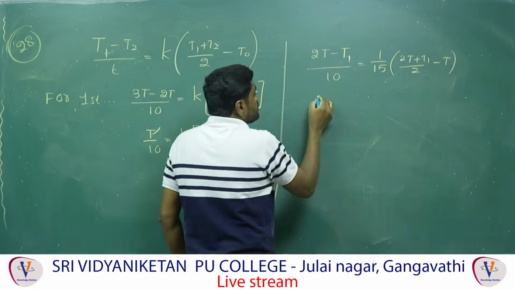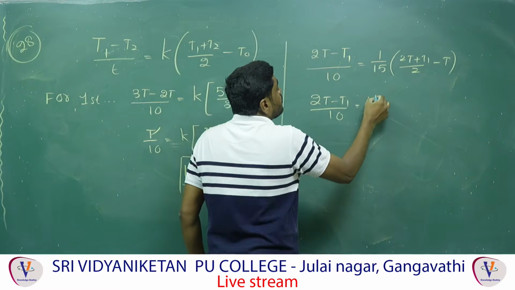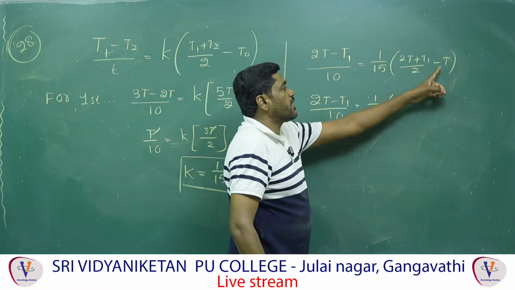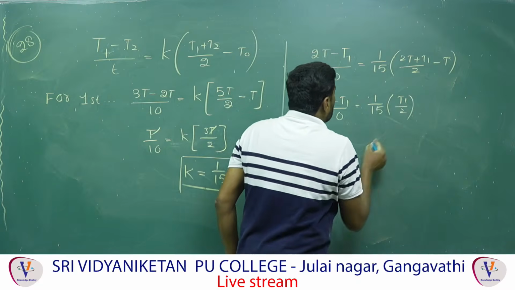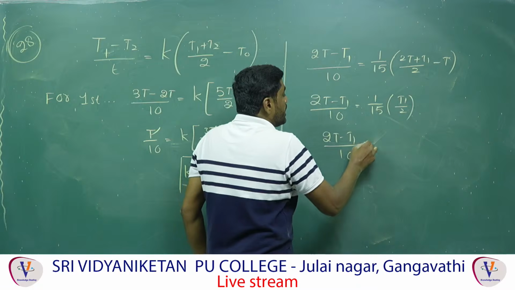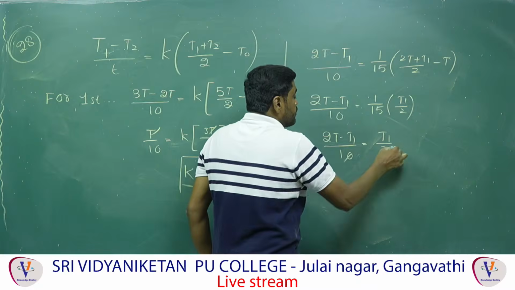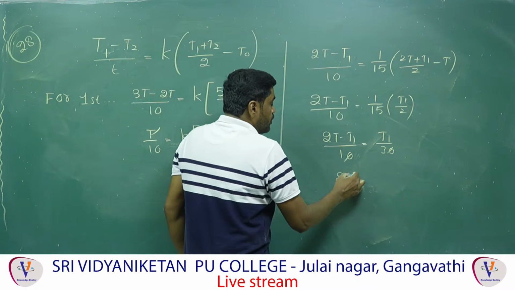After simplification, (2T minus T1) by 10 is equal to 1 by 15, and if you take the cross multiplication, minus 2T plus 2T cancels, that is equal to T1 by 2. Finally, (2T minus T1) by 10 is equal to T1 by 30. This cancels, and you get 3.